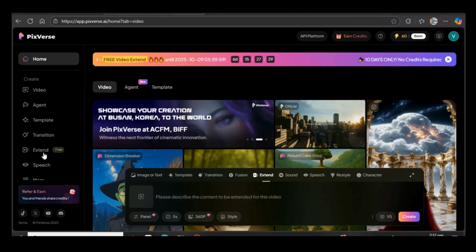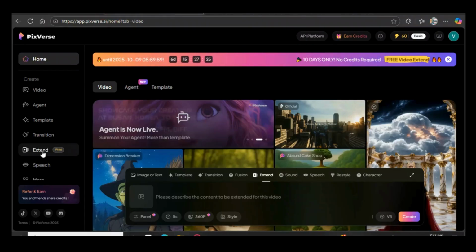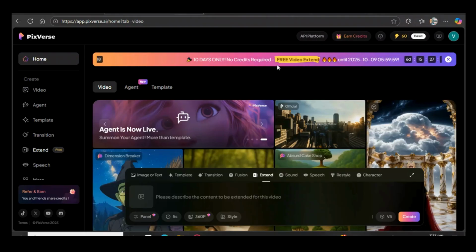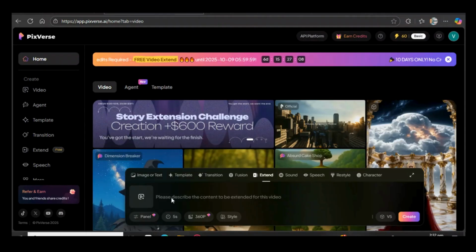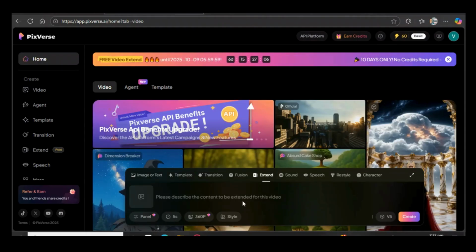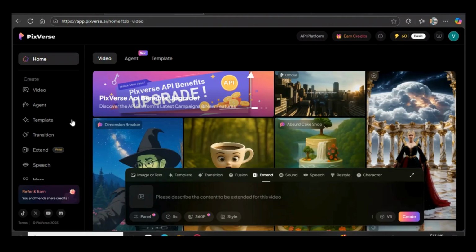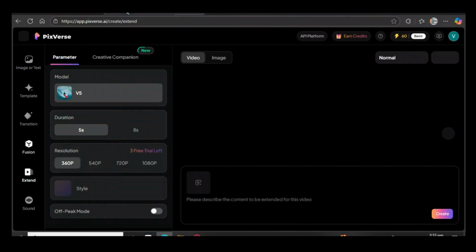Okay, so now we're gonna come here to the extender. This is the feature that we want to give it a try. So you've got 10 days only, no credit required. So I'm going to be using this for free just for now. So what you're gonna need to do, you're gonna click here on this extend platform. So we click right here.